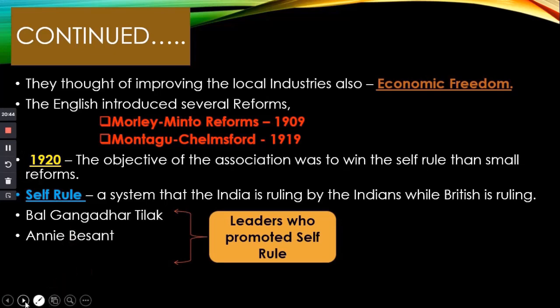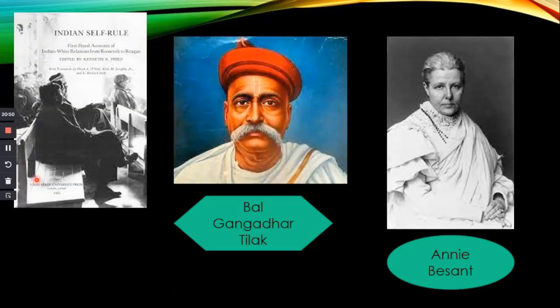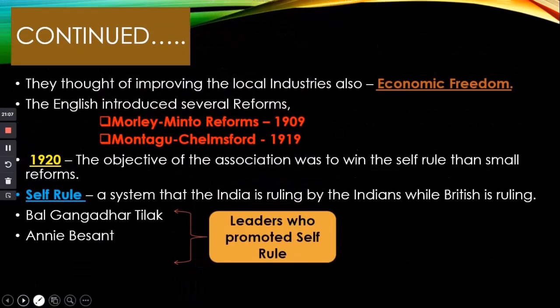I will show the pictures. This is the book also known as India's Self-Rule, and this is Bal Gangadhar Tilak, and this is Annie Besant, a woman and a man. Bal Gangadhar Tilak and Annie Besant are the people who wanted to promote self-rule.